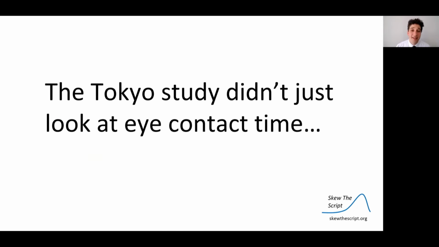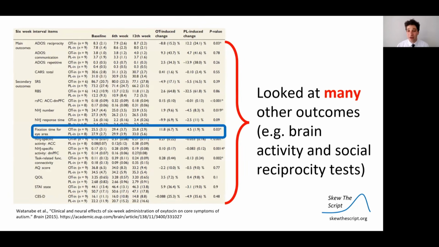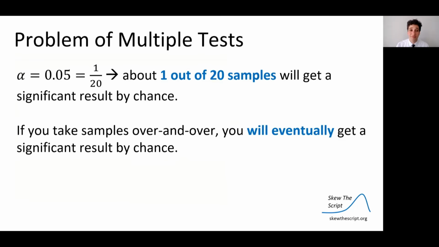The Tokyo study didn't just look at eye contact time. They looked at eye contact time as one outcome among many different outcomes, some of which are related to brain activity, some of which are related to social reciprocity tests across both treatment arms. And each test had the alpha 0.05 chance of making a type 1 error. And if you do this many tests, and each time you have a 5% chance of making an error, if you do enough tests, eventually you will make an error. And this is a problem for their study.